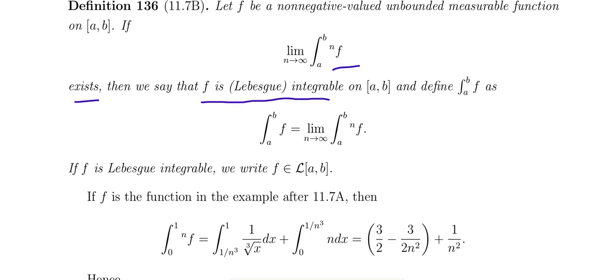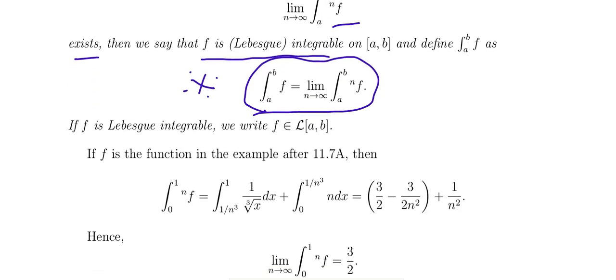Define integral a to b f as the limit as n tends to infinity of integral a to b n f. That is very important. Then f is Lebesgue integrable, that is, f belongs to L of a comma b.